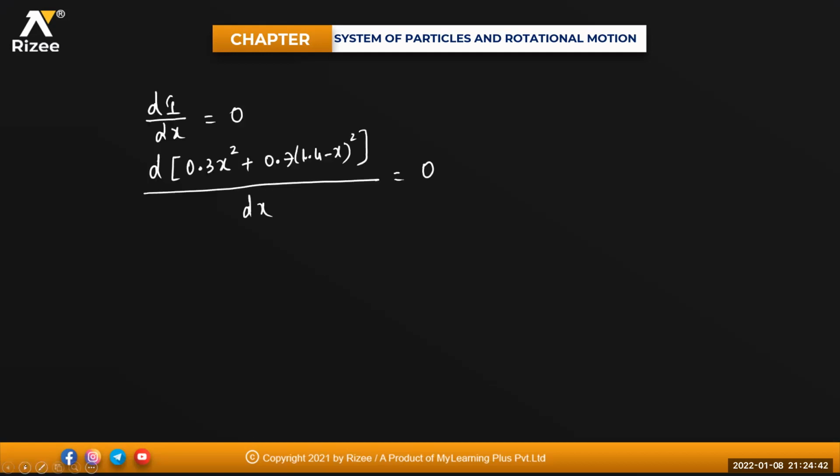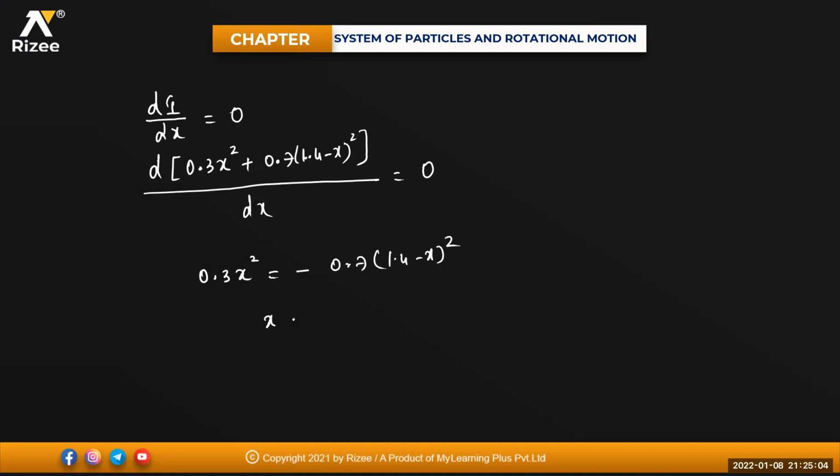Very good. So differentiation of this one must be equal to 0. Yeah, you can even do it like that, no problem. That means 0.3 into x squared will be equal to minus 0.7 into (1.4 minus x) squared.